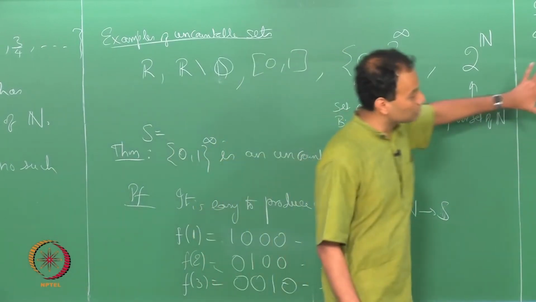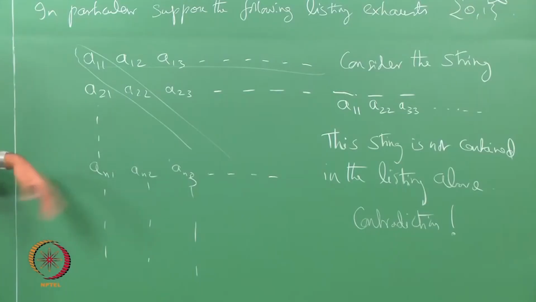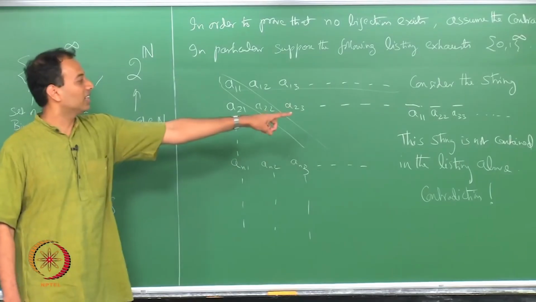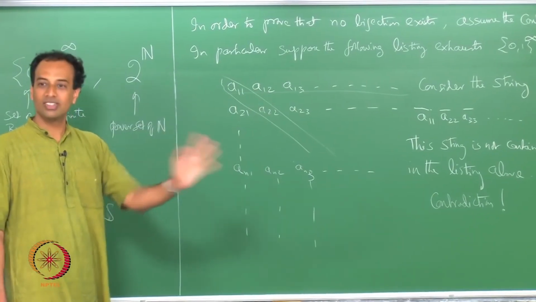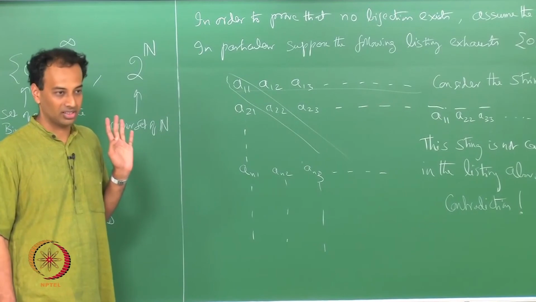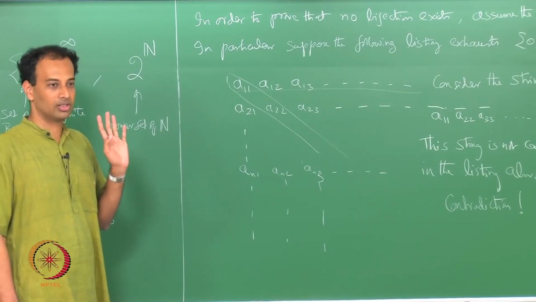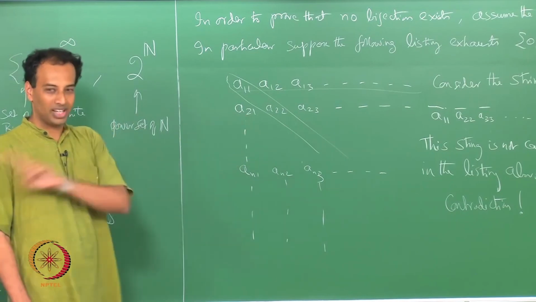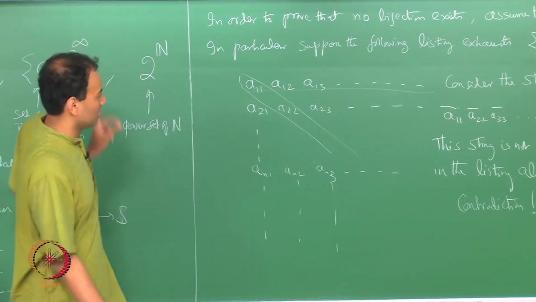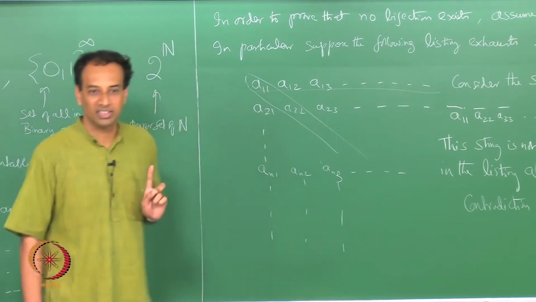See, I have not considered a specific bijection here. I have not tried a specific listing. I am saying if at all there exists a listing of the set, that listing cannot contain that string. So, no listing of the set can possibly exhaust the set, right. Understand this argument? So, there exists no bijection, but there exists an injection. So, this set is an uncountably infinite set.